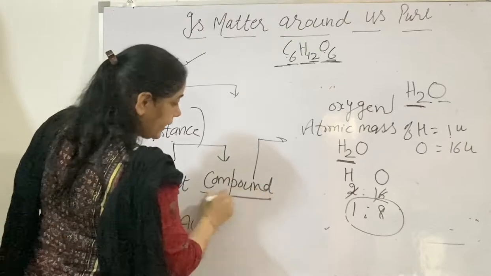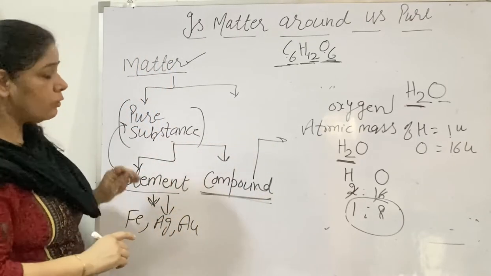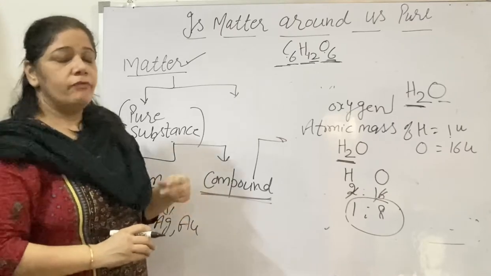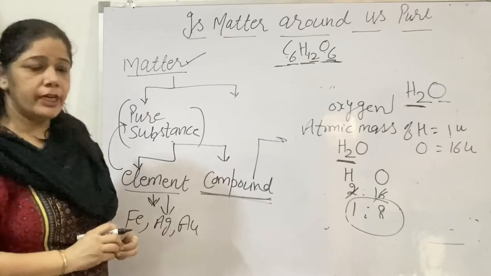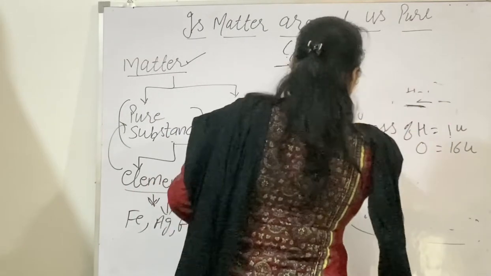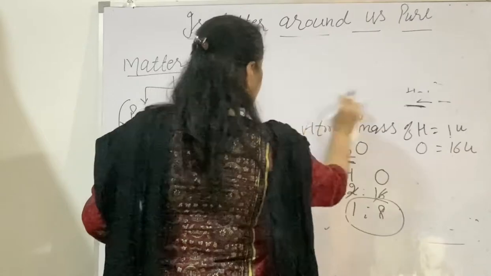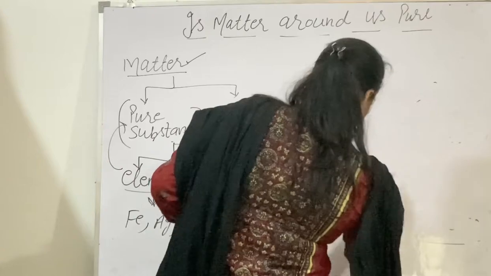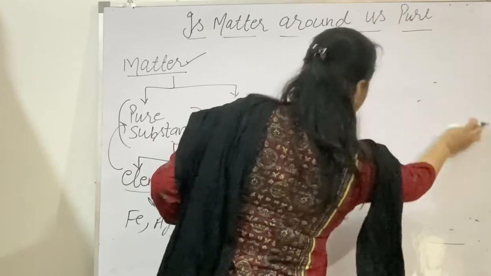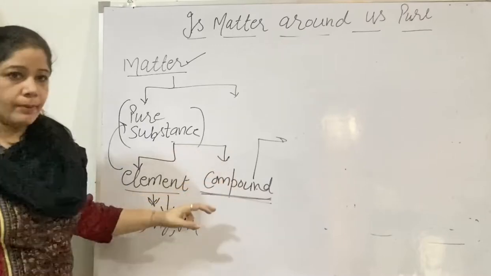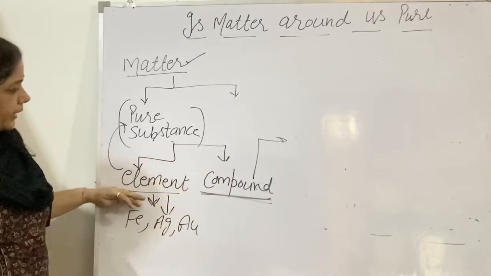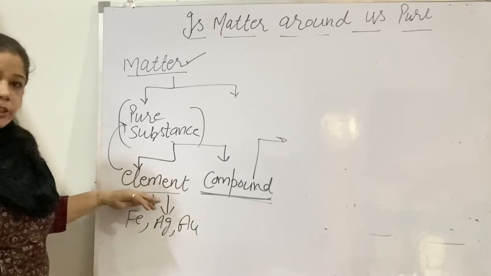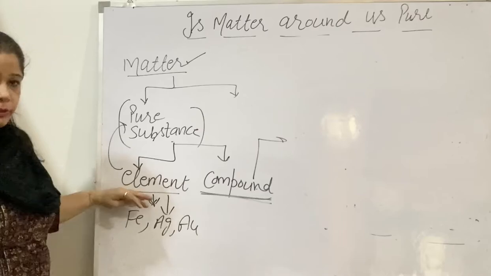And you can't separate the constituents of a compound by any physical method. You have to separate them only and only with the help of a chemical method. This is all about pure substances. We have divided the pure substances into two categories, element and compound. I have told you about the element that consists of a single kind of atoms and that cannot be divided further into simpler particles by any physical or chemical method.